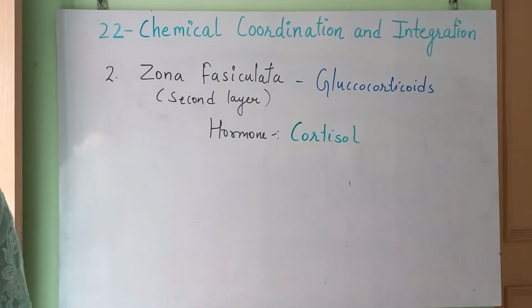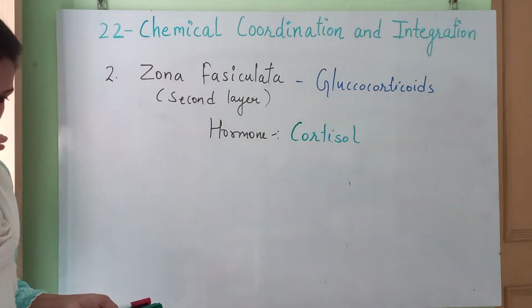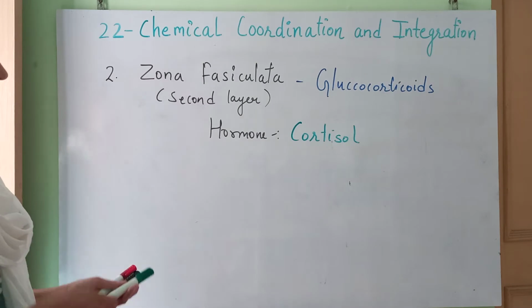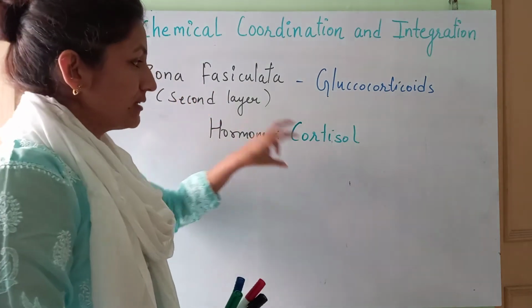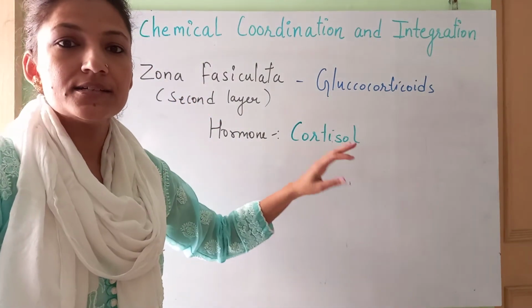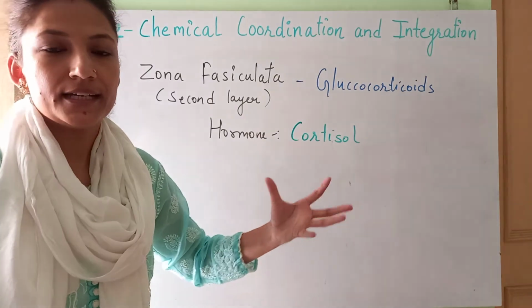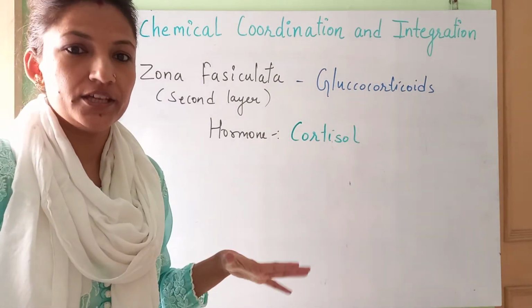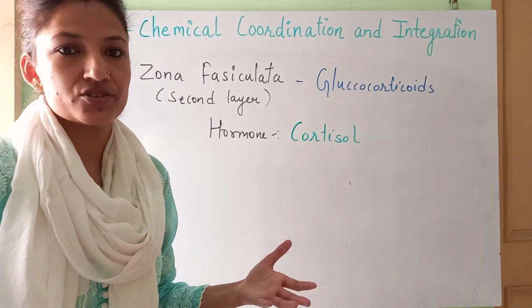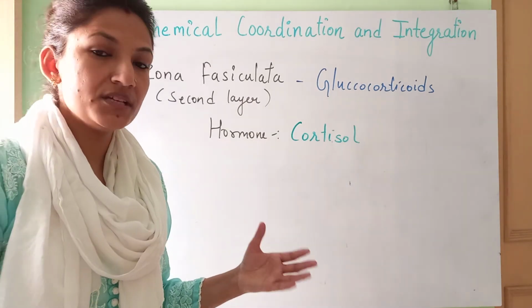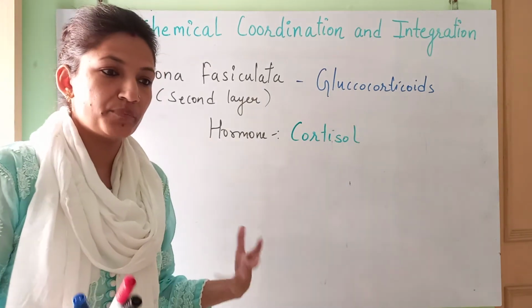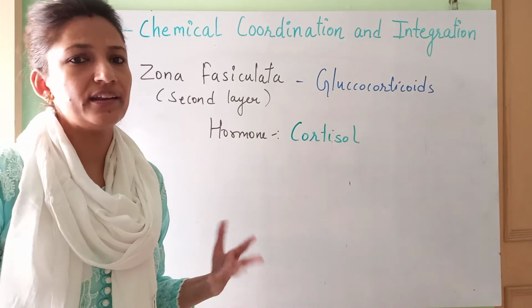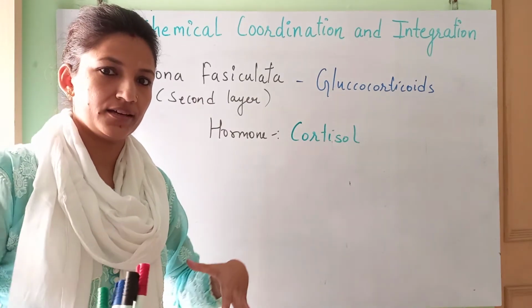Now, what is it going to do? This cortisol hormone is a stress hormone. It is released into the body during stressful conditions. Stressful condition means when the body is under pain, under pressure, or any kind of stress the body is dealing with.